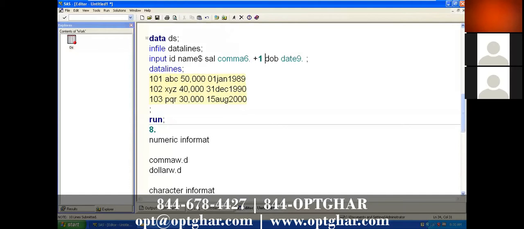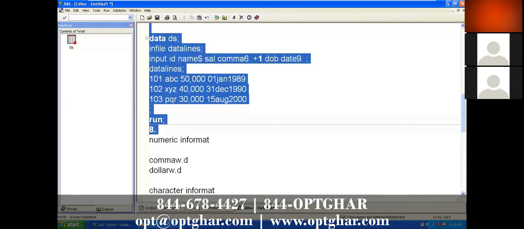It means the space will be read by this plus 1. Because of this plus 1, this space is gone. It will come here. So it will take from here up to 9 digits. 1, 2, 3, 4, 5, 6, 7, 8, 9 digits will come. Now see, you will get the data.